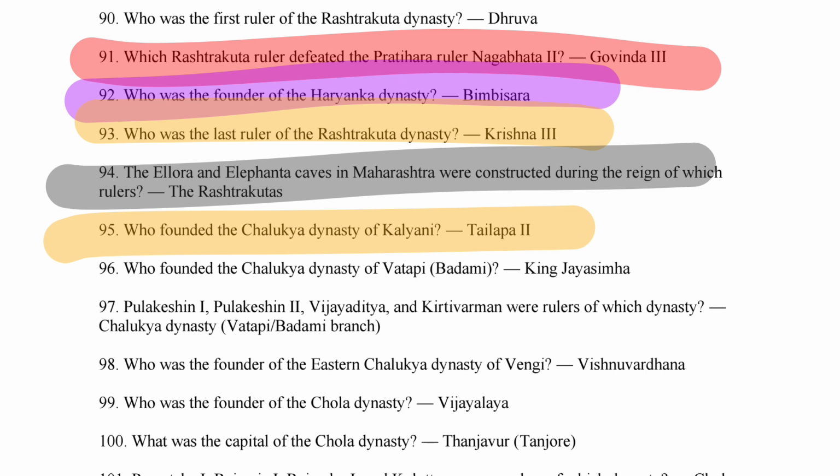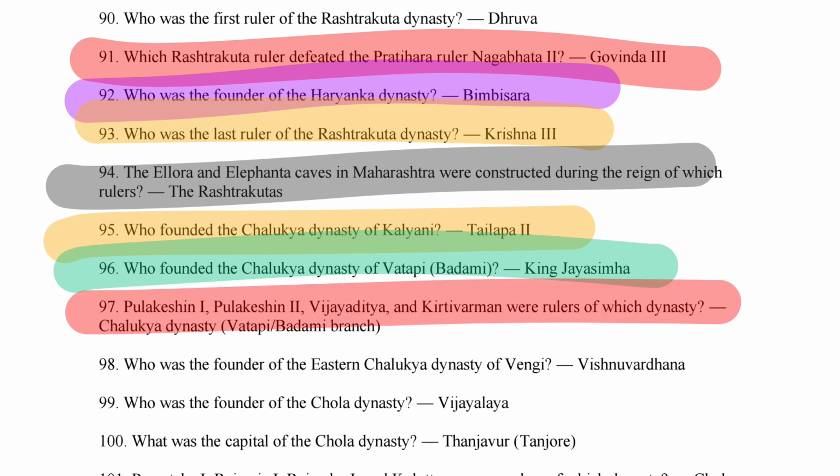Next is what? Who founded the Chalukya dynasty of Kalyani? So it's Tailapa II. Right. Next is what? Who founded the Chalukya dynasty of Badami? So it's Badami king Jayasimha. Right. Next question is what? Pulakeshin I, Pulakeshin II, Vijayaditya, and Kirtivarman were rulers of which dynasty?